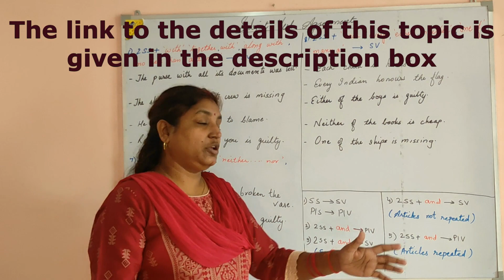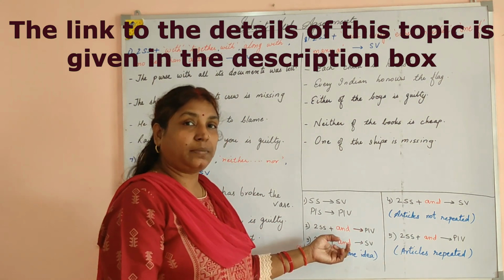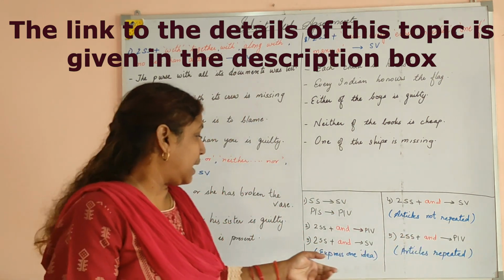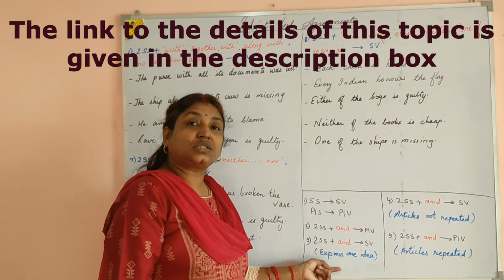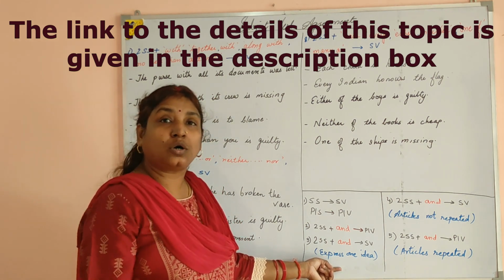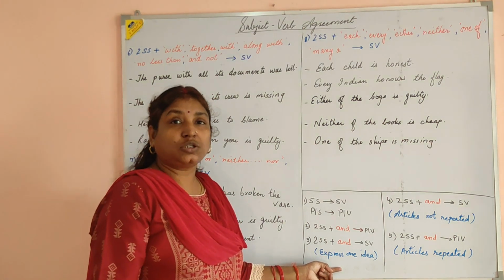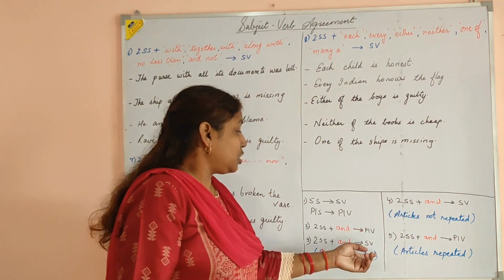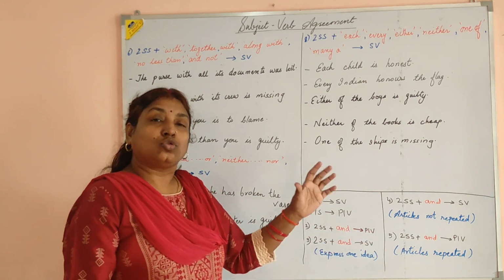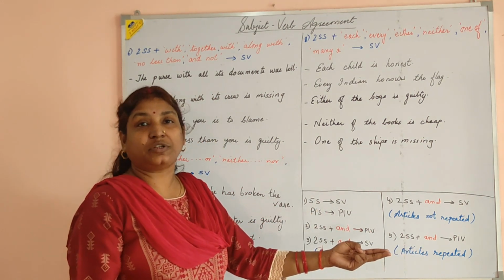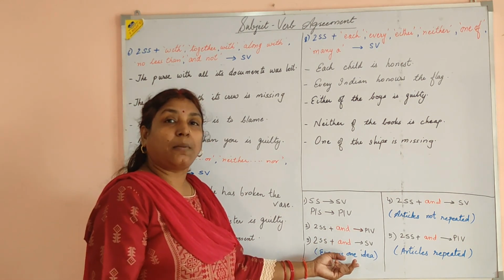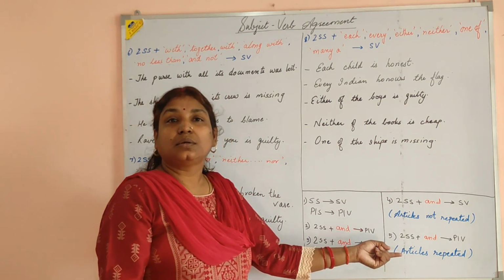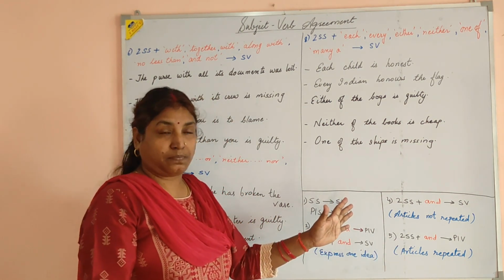But at the same time, we also studied that two singular subjects joined by "and" can take a singular verb. That happens when both the subjects talk about one particular idea. When both the subjects express one single idea, we use a singular verb, because though the two subjects may appear different, they form a part of one idea. One idea means a singular subject, and hence we take a singular verb.